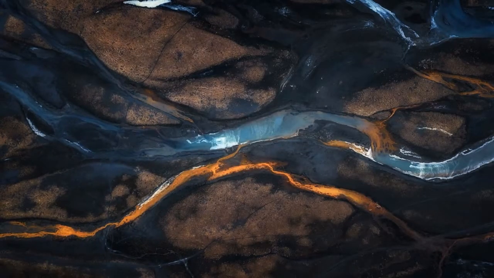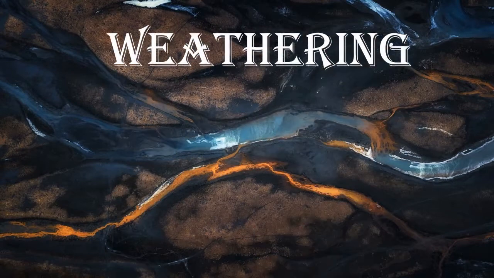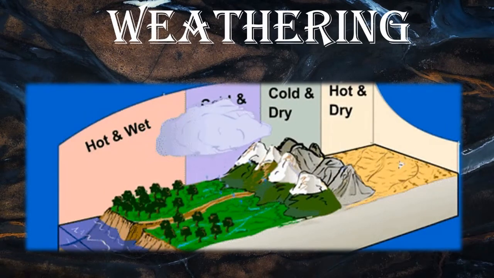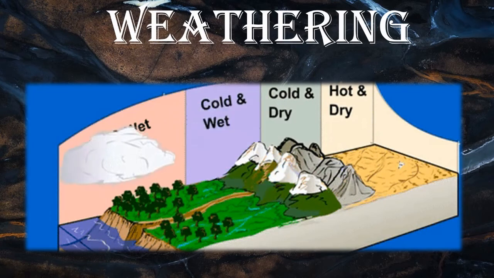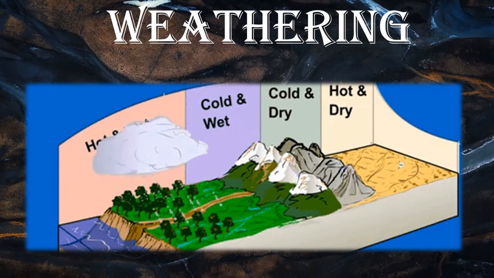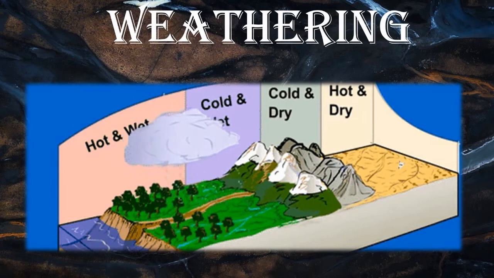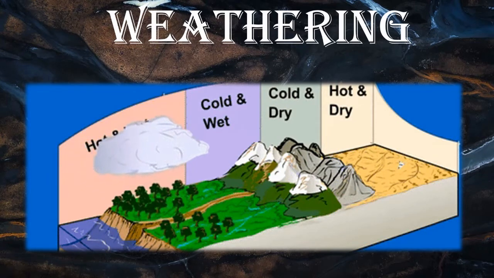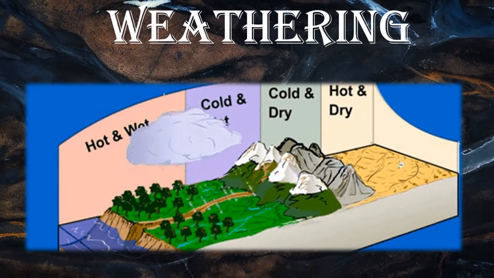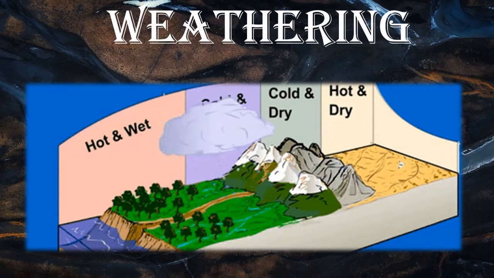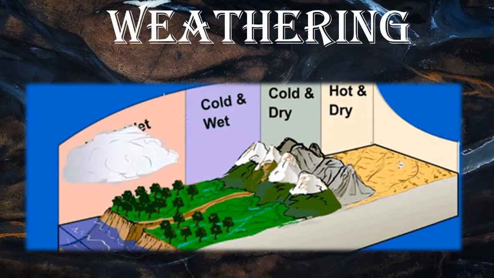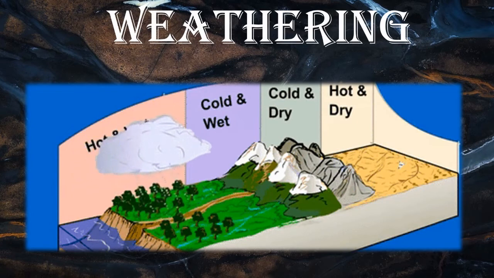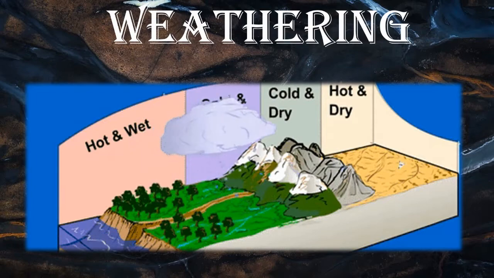Let us try to understand the meaning of weathering. Students, please remember that weathering does not describe the weather condition such as hot or cold, wet or dry, clear or cloudy, but rather weathering is the process by which rocks break down due to temperature like hot or cold and precipitation, also known as rainfall.